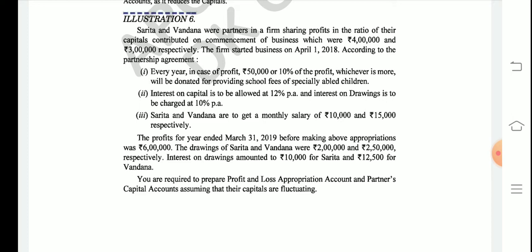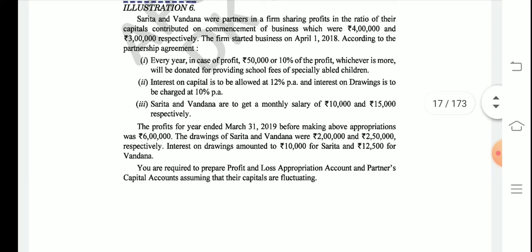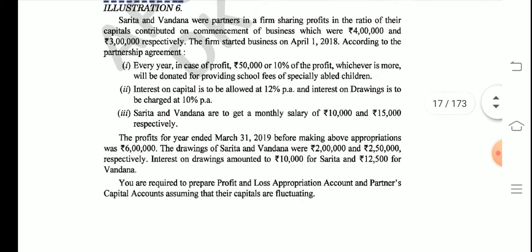The firm started the business on 1st April 2018, and according to the partnership agreement, every year, in case of profit, rupees 50,000 or 10% of the profit, whichever is more, will be donated for providing school fees for specially able children. So this is a part of the donation that is to be paid. Either 50,000 will be paid or 10% of the profit, whichever is more. So this point is very important. It's written in the partnership agreement.